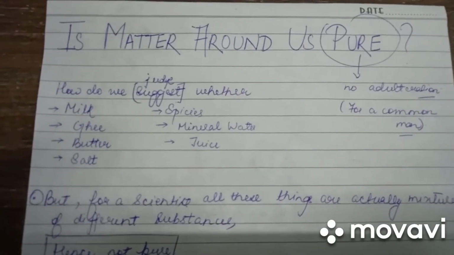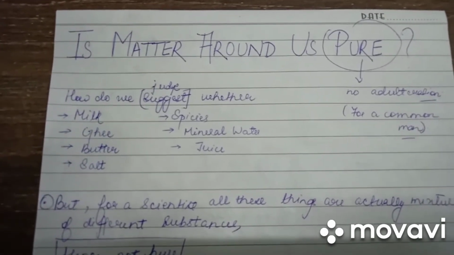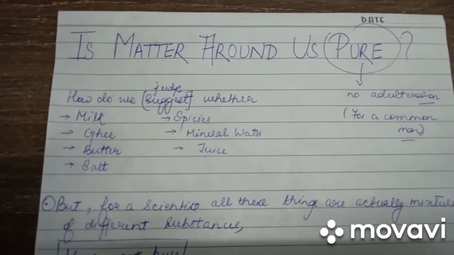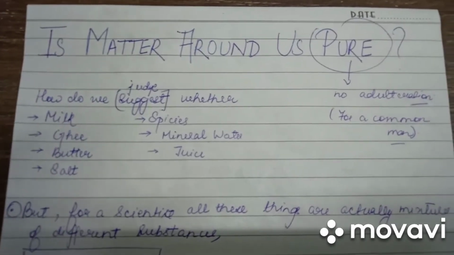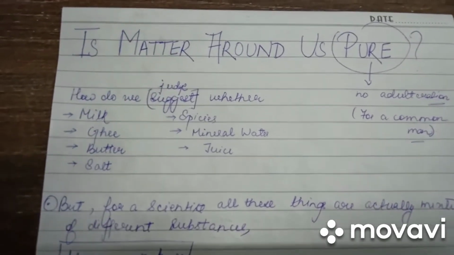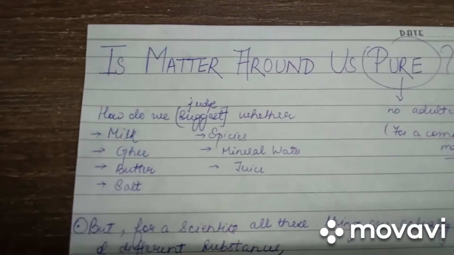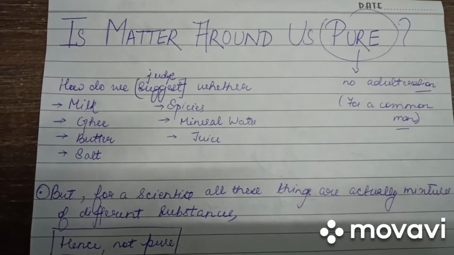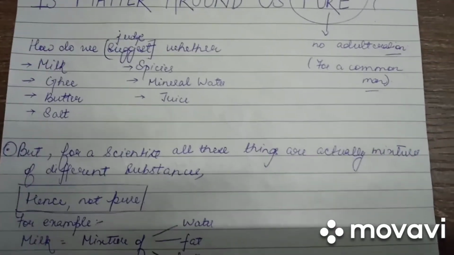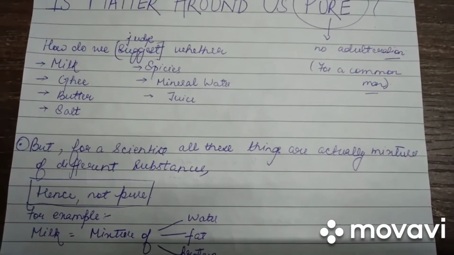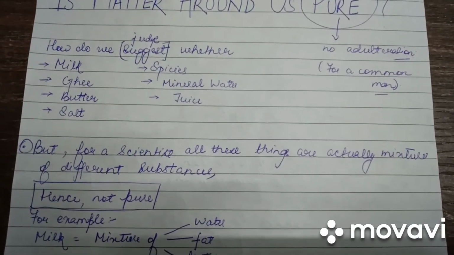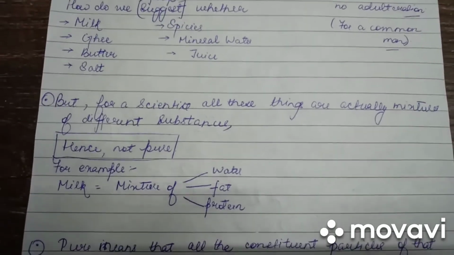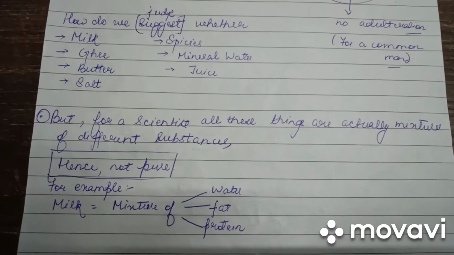How do we judge whether milk, ghee, butter, salt, spices, mineral water and juice are pure? For any normal man, pure means no adulteration, that is, not mixing of any unwanted substance. We say that milk is pure if we get it from a reliable source. But for scientists, all these things are actually mixtures of different substances, therefore not pure. For example, milk is a mixture of water, fat, protein.